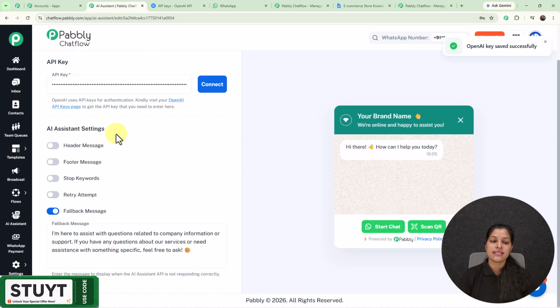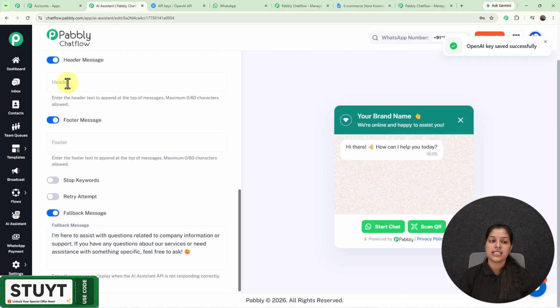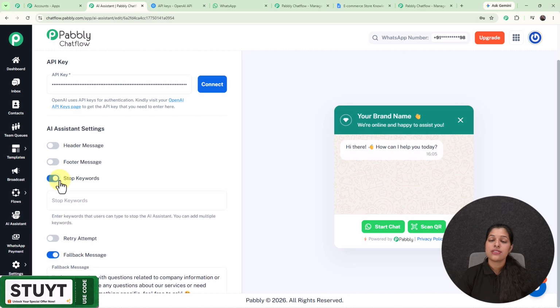Now from this AI assistant settings section, you can manage some of your AI assistant settings, such as you can provide the header or the footer message by just enabling these toggles. And the next we are getting this option for stop keywords. So stop keywords are the words which can stop your AI assistant. So here you can enter it.